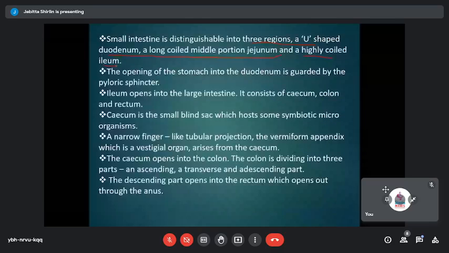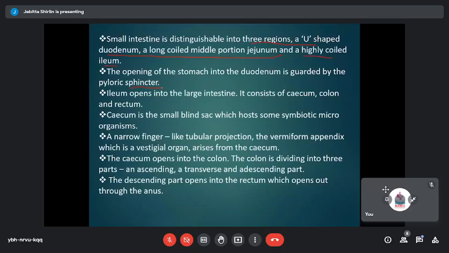So the duodenum is the starting point of the small intestine. Here you have again the sphincter muscles. You have to remember that sphincter muscles are the muscles which can contract and increase the surface area, thereby the area of absorption or the area of holding can be enlarged. The surface area for having the food could be enlarged. That is the role of sphincter muscles, and they also control the opening as well as the closing of the opening.